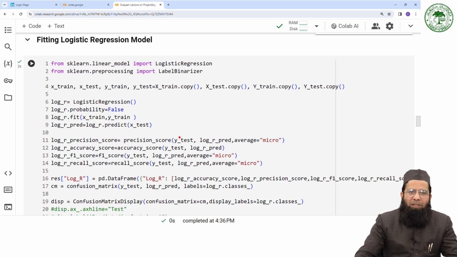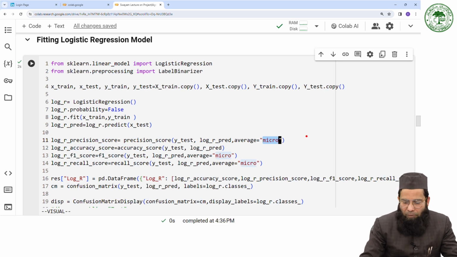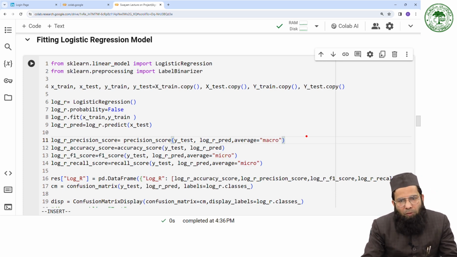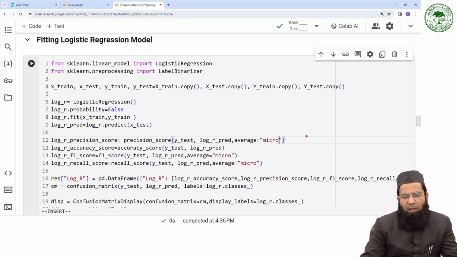Now, as far as the precision, F1 and recall are concerned, I can use averaging here. So here I am using macro, the one that we discussed, right? I can also use micro. So we discussed what is micro and what is macro. You can even use none. It means I am not going to take an average.